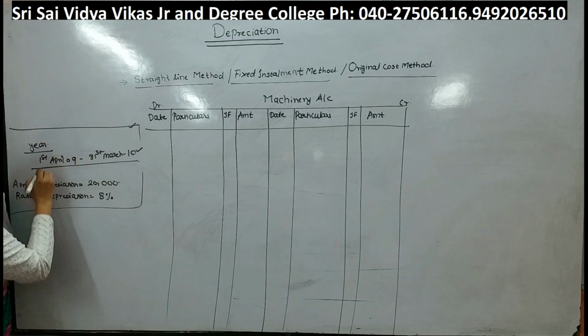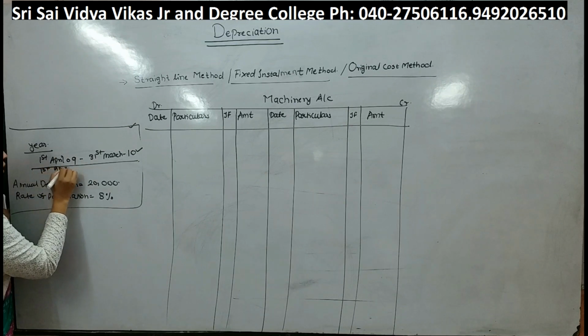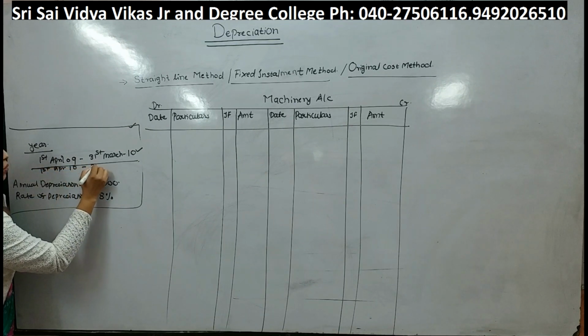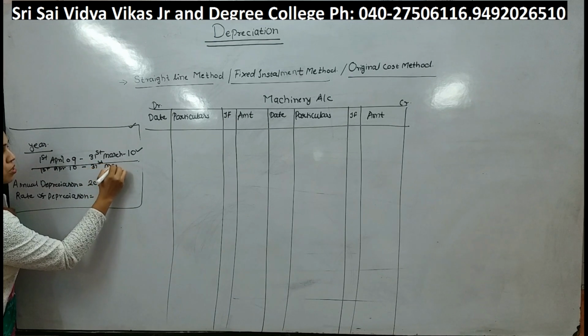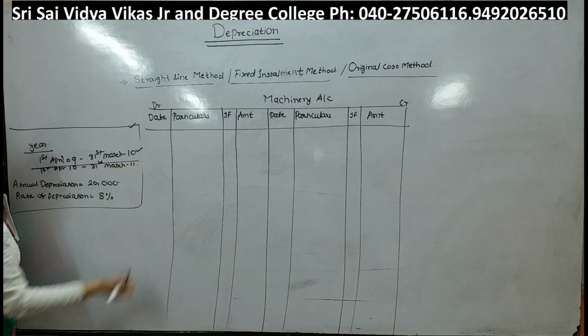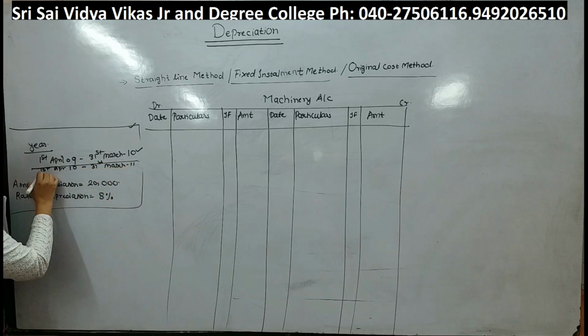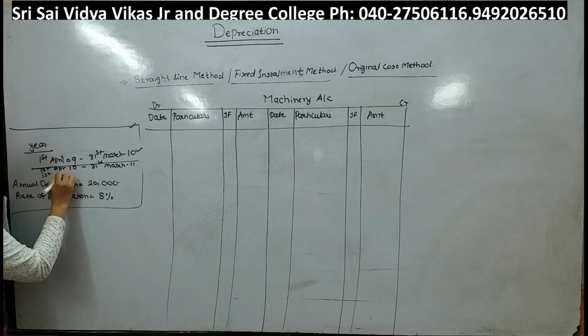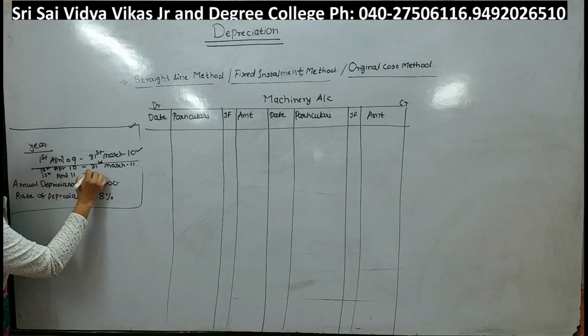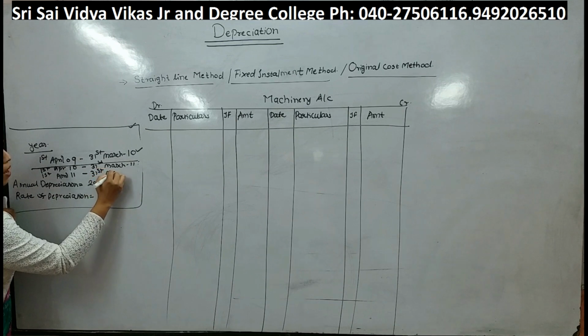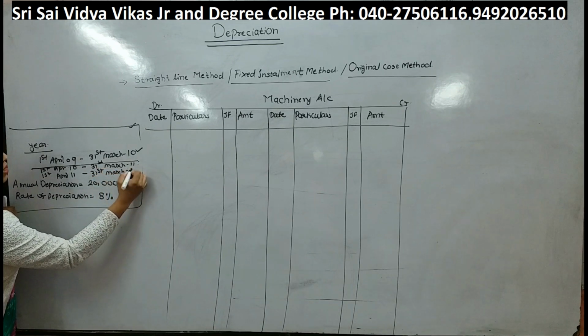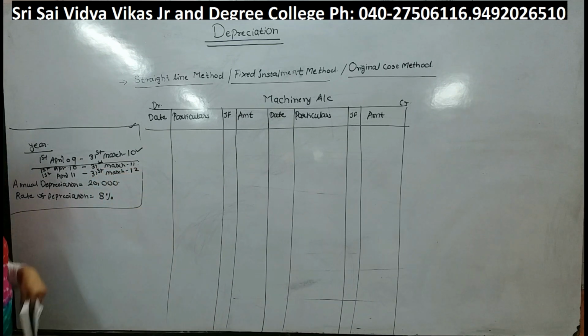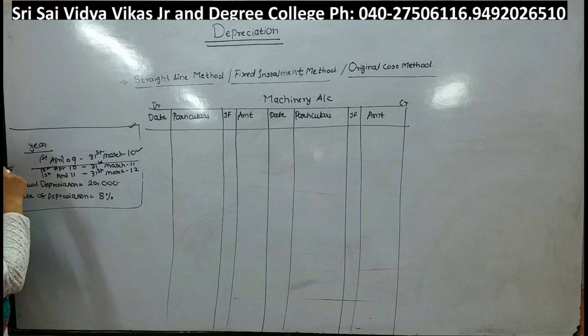Like that, what will be our second year? Second year will be 1st April 2010 to 31st March 2011. And third year will be 1st April 2011 to 31st March 2012.